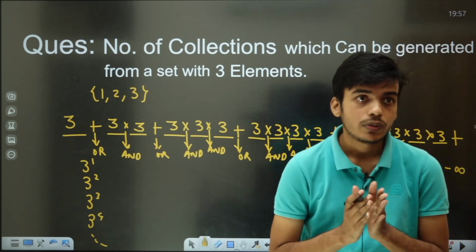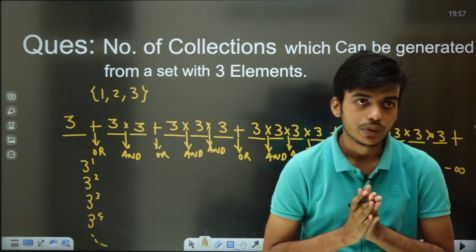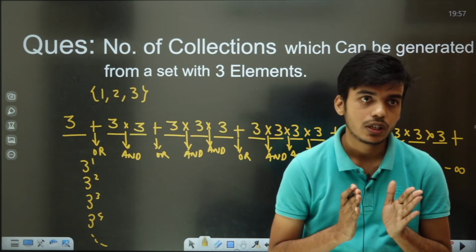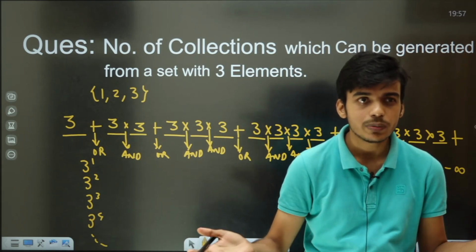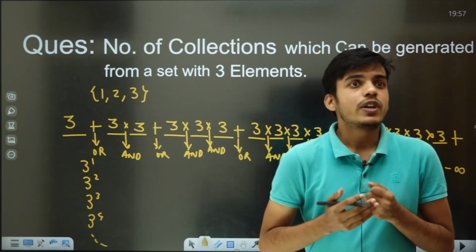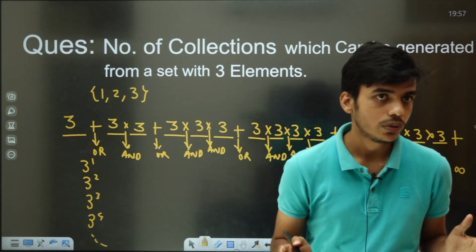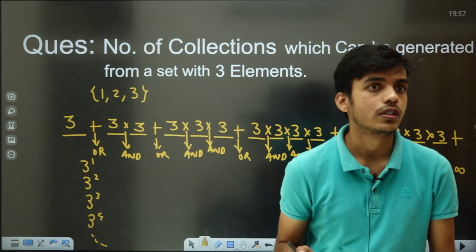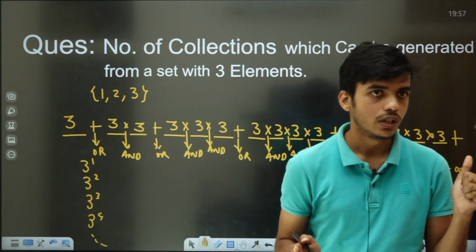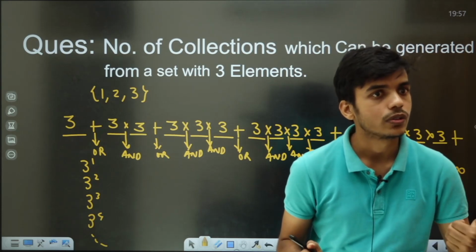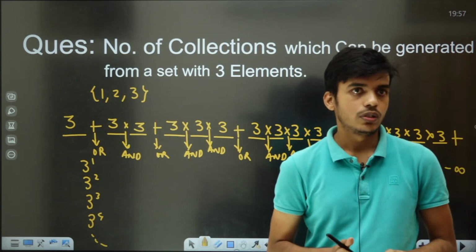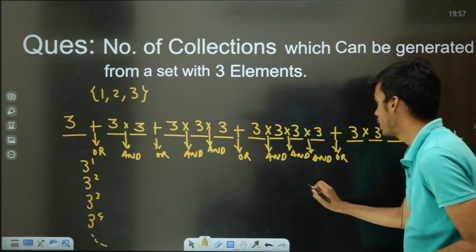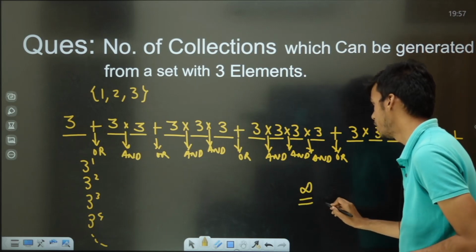If the number of elements in a collection is not given, and only the number of elements of the set is given, for the number of collections which can be generated from a set with 3 elements, you will have infinitely many collections, because you do not know how many elements the collection will have. So you write the final answer for this question as infinite.